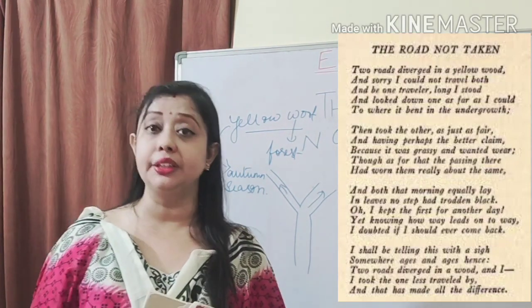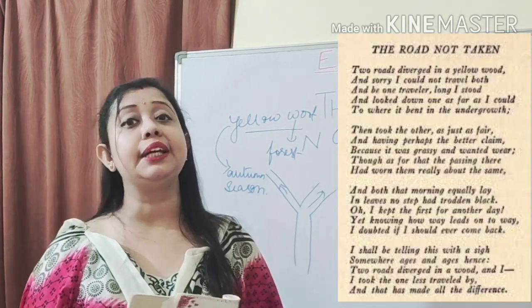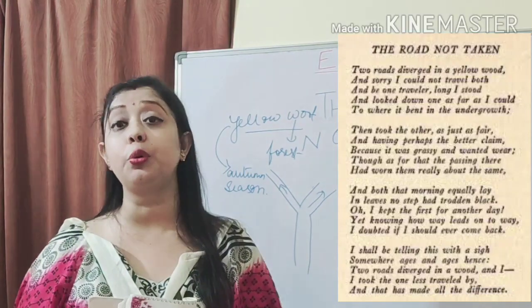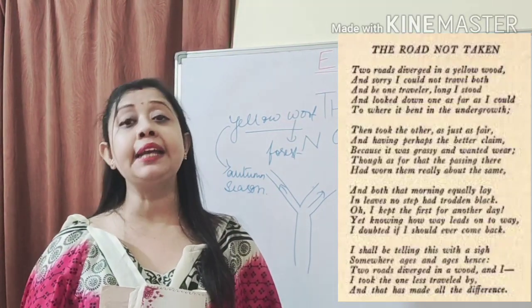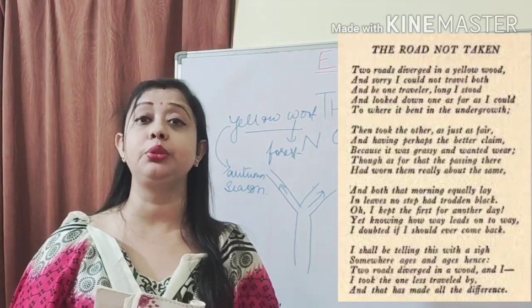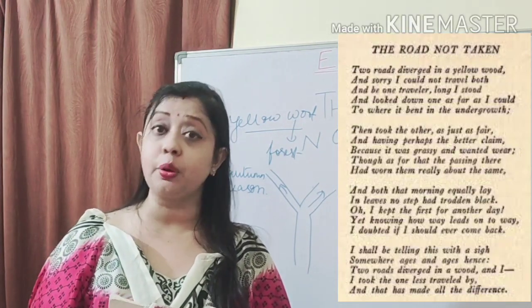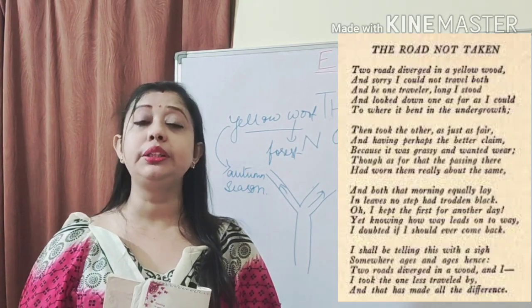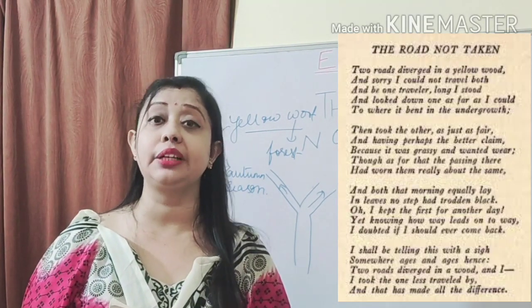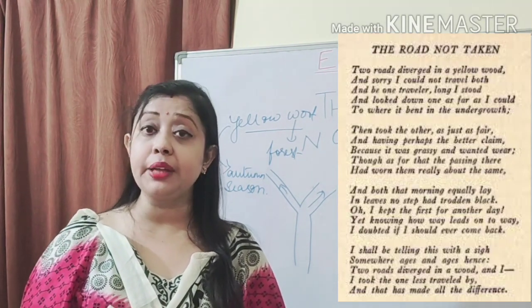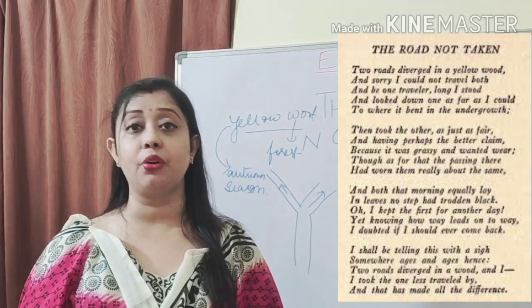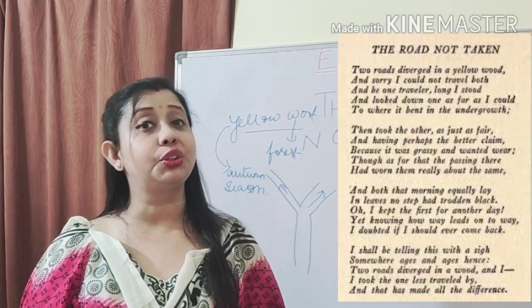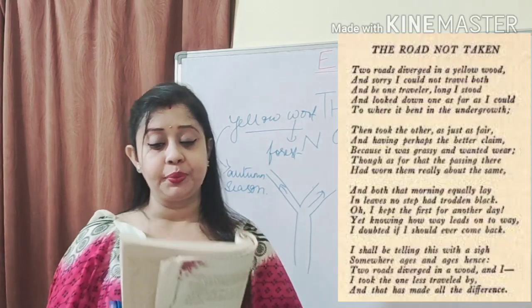So although at first he thought that some other day he will walk through the road travelled by more people, again the second thought that came to his mind was that it was not possible, because the road that he decided to walk through would take him to some other new directions, and from there it would not be possible for him to come back and walk through the first road.